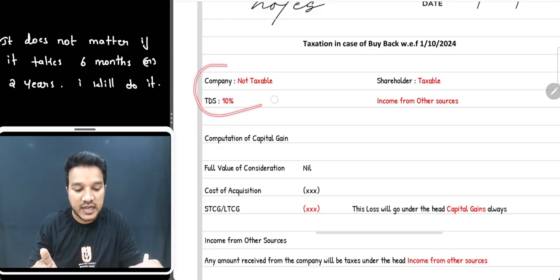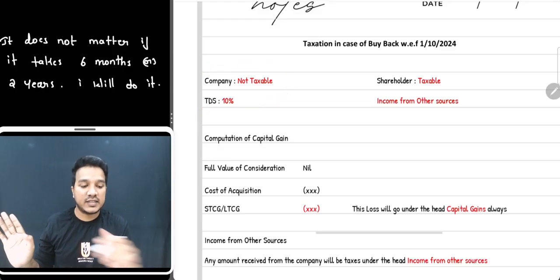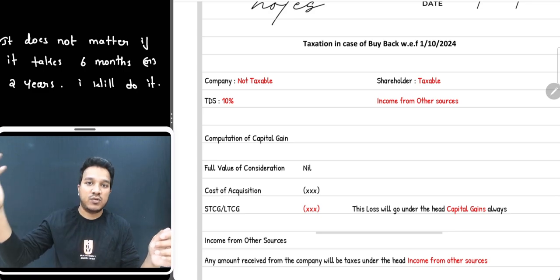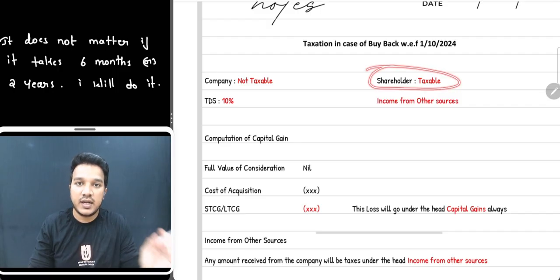So earlier, it was taxable in the hands of company only. Whenever company is doing buyback, company used to pay the tax, and that would be exempt in the hands of shareholders. That was before. But after amendment, what happened? Company ke haath mein now it is not taxable, but in the hands of shareholders it is taxable.